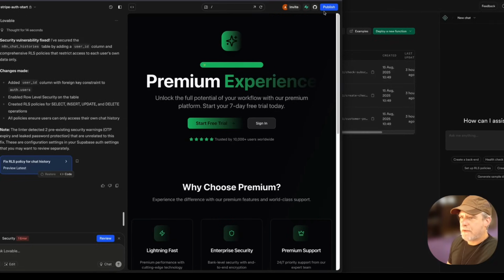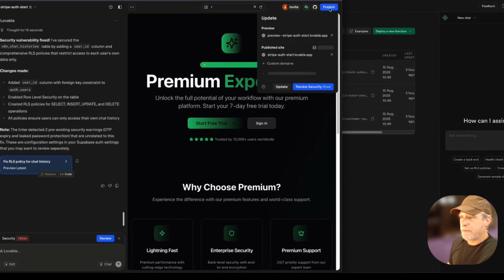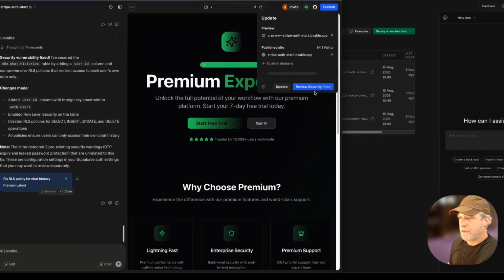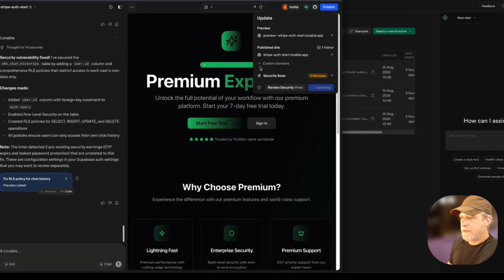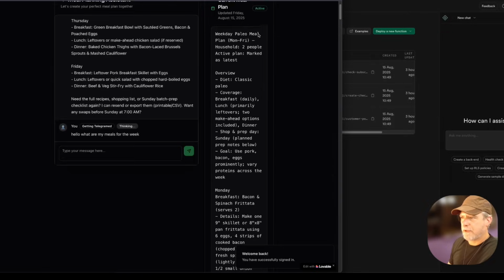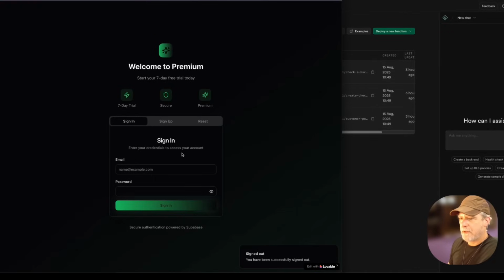So we've published it. Let's publish it again because I think we did an update. And then I'm going to update it and then publish anyways. And then I'm going to add a custom domain. And so then we're going to sign up. So I'm going to log out. Hopefully the logout works. I'm going to sign up.